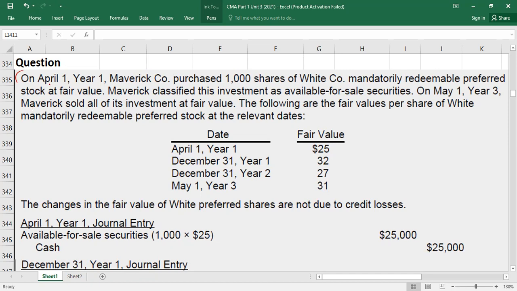So here we go. On April 1, year 1, Maverick purchased 1,000 shares of White Corporation mandatorily redeemable preferred stock at fair value. Maverick classified this investment as available for sale. You bought in year 1, April 1, year 1. On May 1, year 3, not in first, not in second, in the third year, Maverick sold all of its investments at the fair value on that particular date. And the relevant fair values are available.